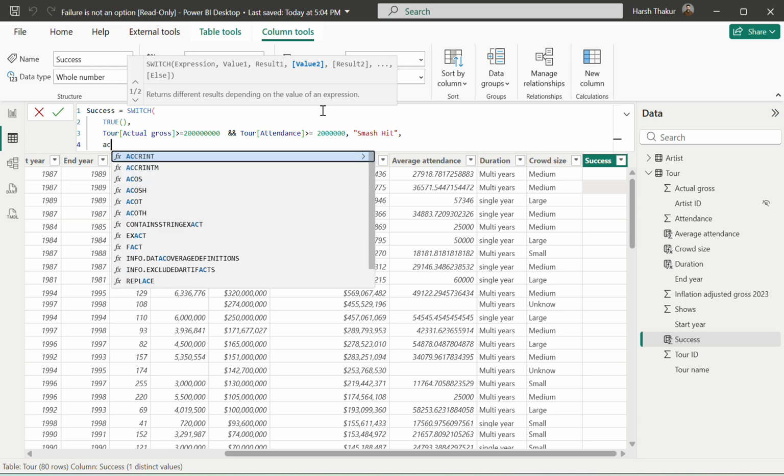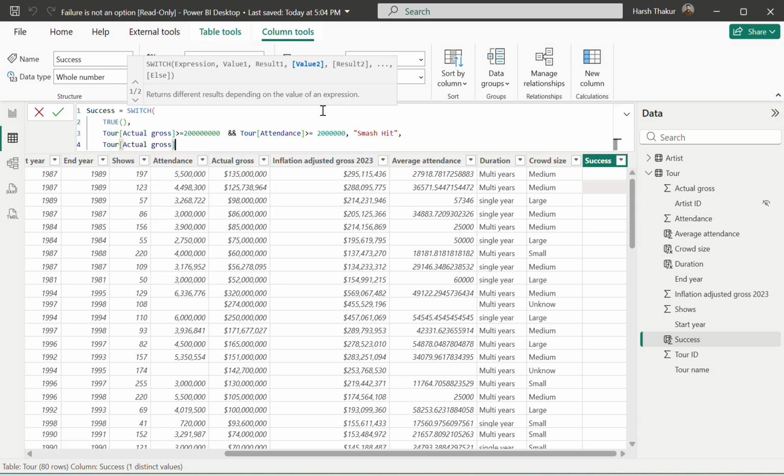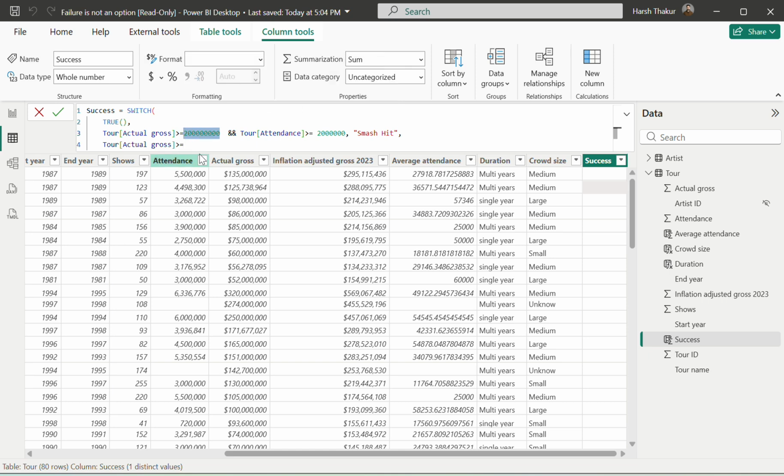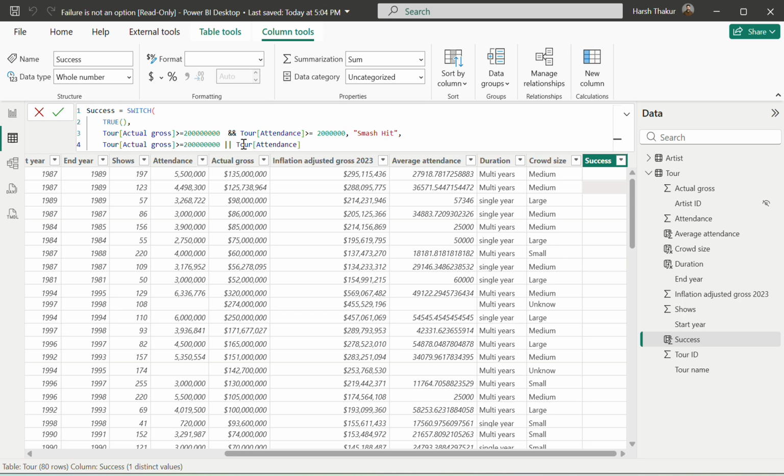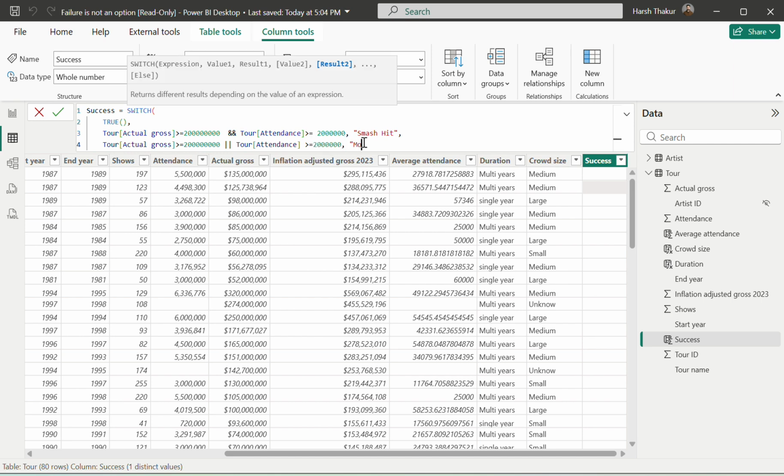And if the actual gross is greater than or equal to this much also, like we can say 20 million, or attendance is greater than or equal to this much, 2 million, then we can say that it's a modest success, right?